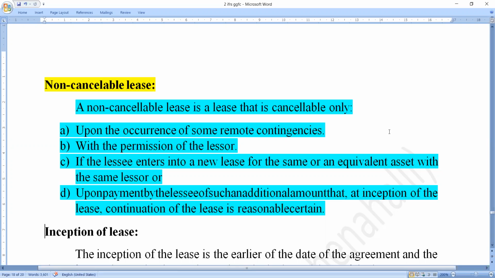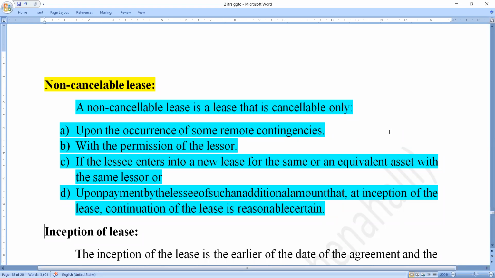in particular situations. So it is not able to cancel this lease, but it is cancelled in particular situations. The first condition is upon the occurrence of some remote contingencies. Some remote contingencies is nothing but difficulties. The second one is with the permission of the lessor. When they are mutually understanding, because of their mutual understanding, they dissolve this contract, they close down this contract, they terminate or break up this contract.